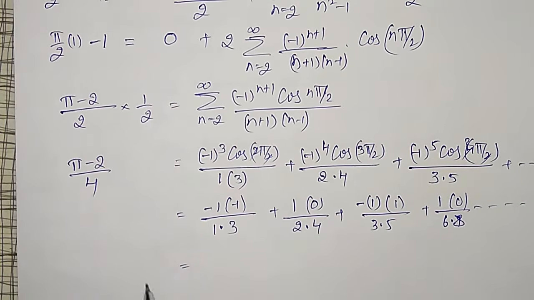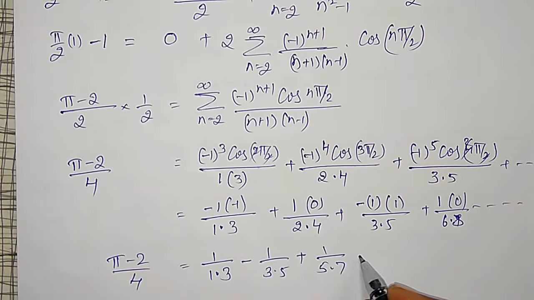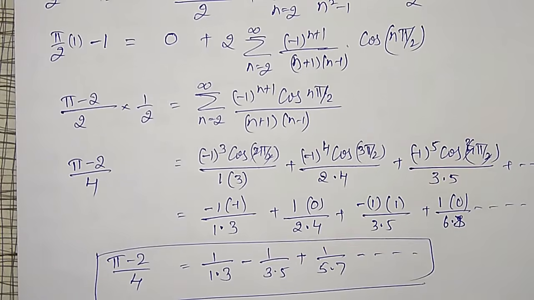Therefore my final deduction is pi by 2 minus 1, divided by 4, equals 1 divided by 1 into 3, minus 1 divided by 3 into 5, plus 1 by 5 into 7, and so on. This is the required deduction.